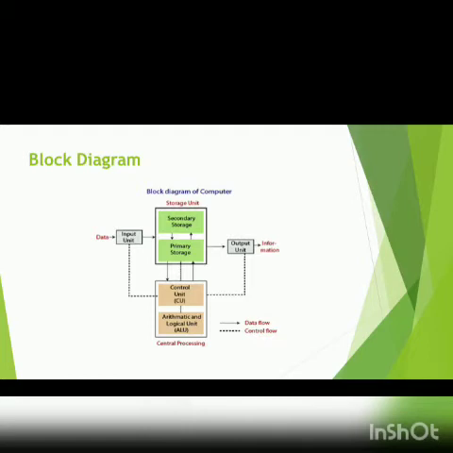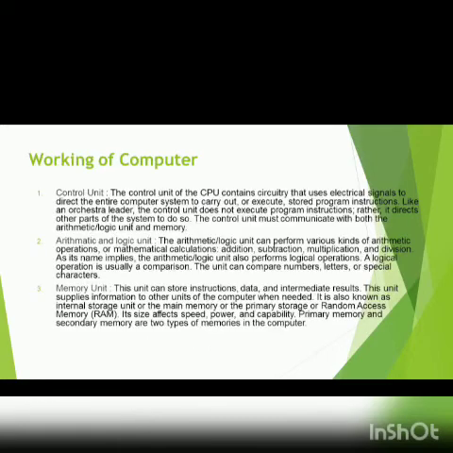That middle part is what we are going to talk about in this lecture, because it's quite interesting what happens between the input given to the computer and the output that comes out of it. So let's look at that in detail.